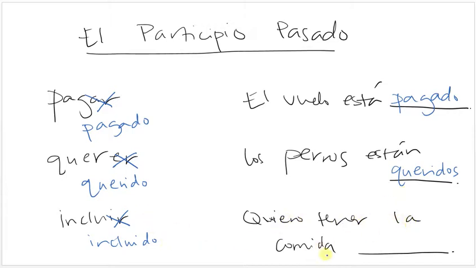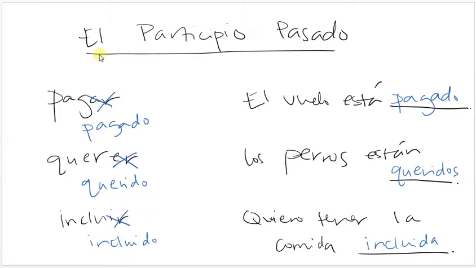And quiero tener la comida. La comida is feminine and singular, so this would also need to be feminine and singular. So quiero tener la comida incluida. I want to have the food included, like in my hotel bill. So you can use it with different verbs as an adjective. This is how you form the regular past participles, just -ado and -ido.